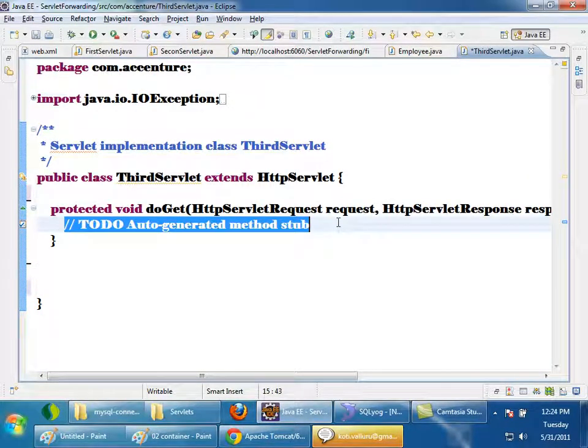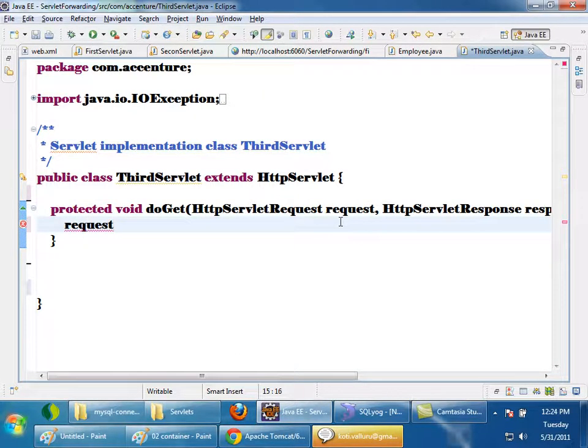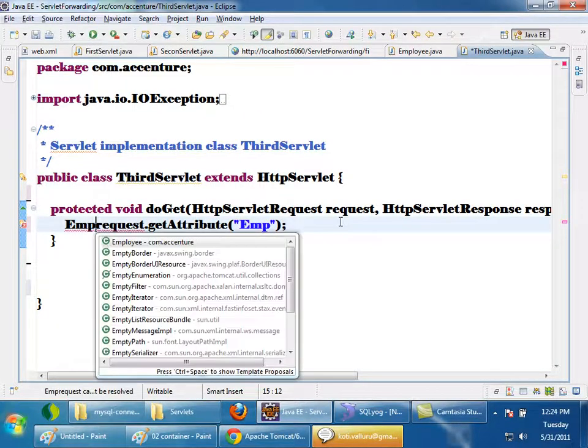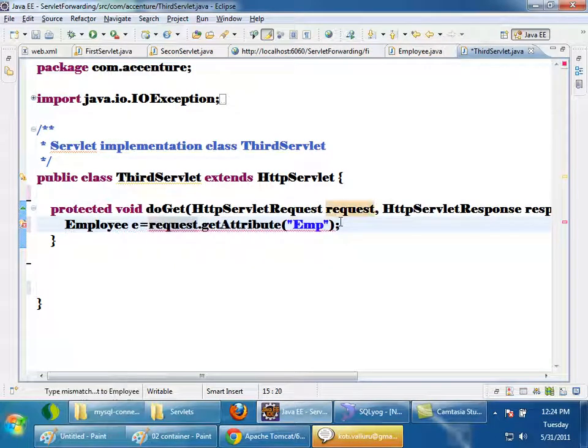Inside this third servlet, if I say request.getAttribute emp, I typecast it to Employee.